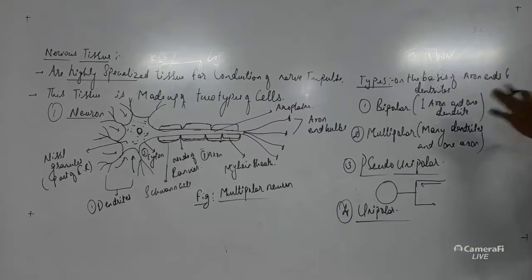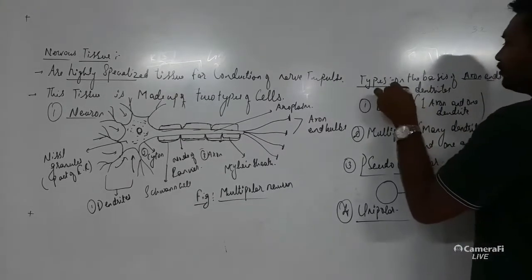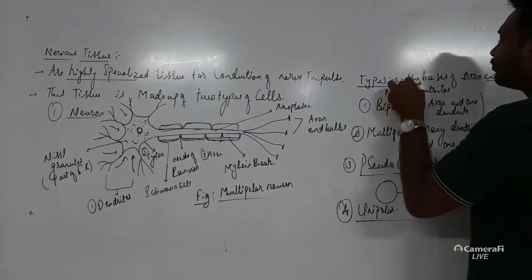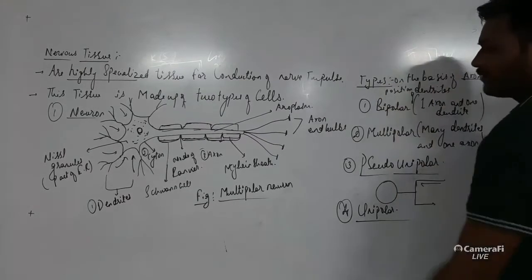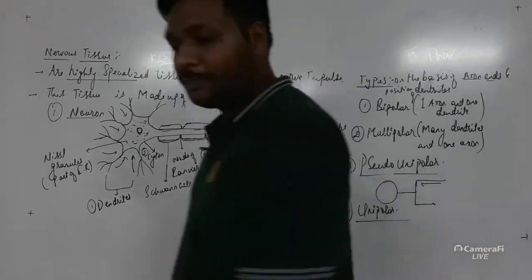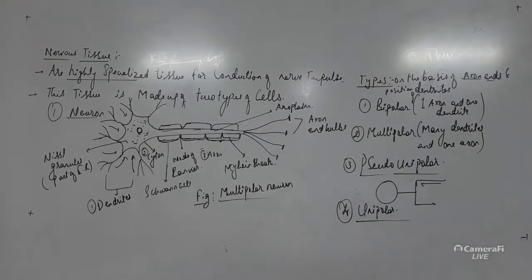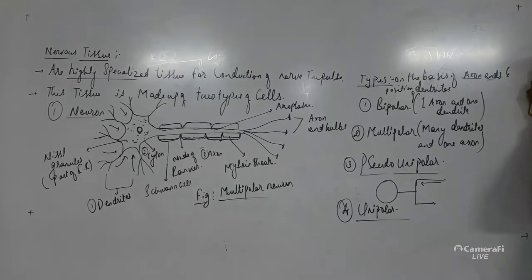So these are the types of neuron on the basis of axon ends and position of dendrite. So this is what the neuron tissue is. Now let's see the types of neuron on the basis of arrangement. You can pause the video and note down the points. So now we are moving to the next point.